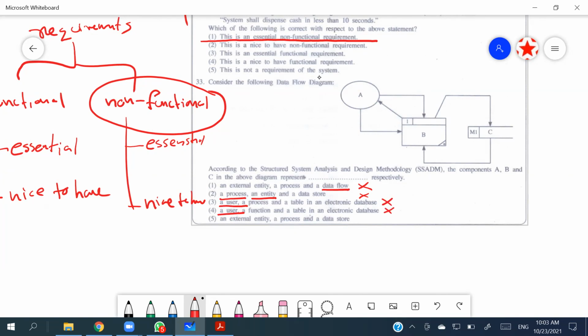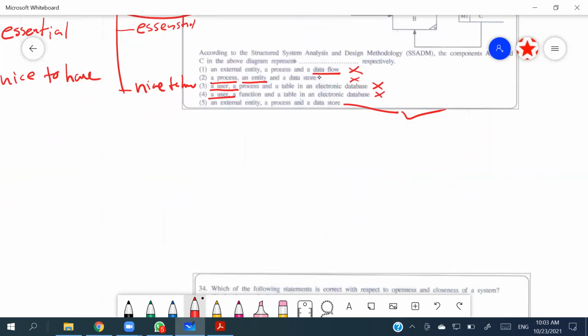So the fifth one is going to be the answer. External entity, process, and data store. Yeah. So this is going to be the correct one. Right. So 33rd, fifth one is the answer. Moving to the 36th.